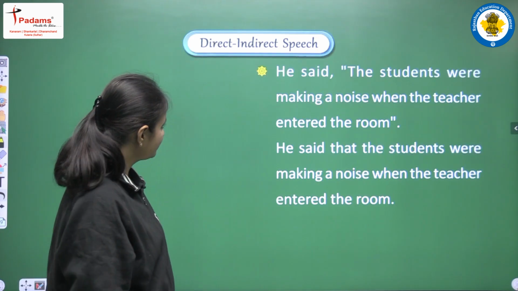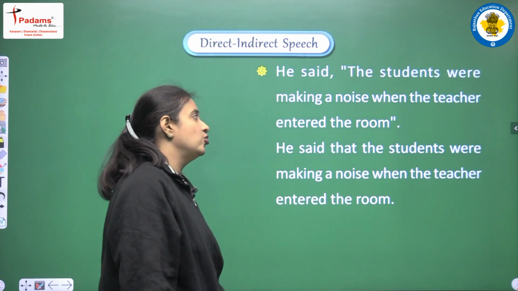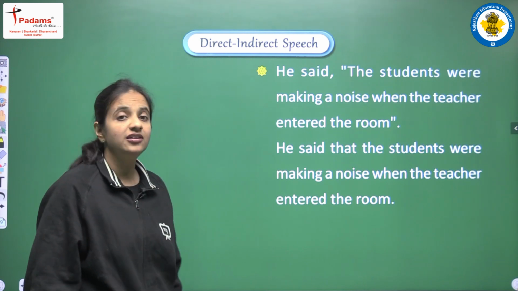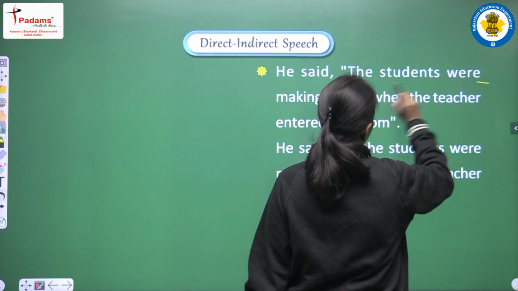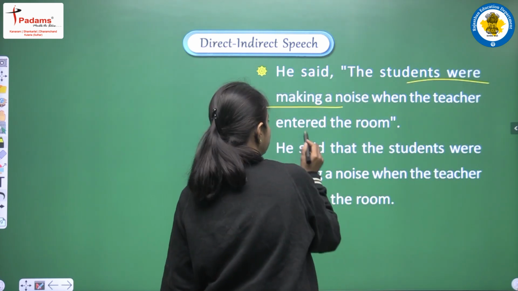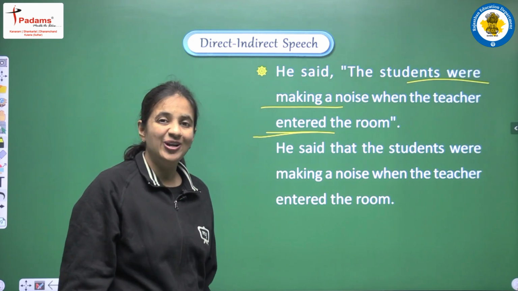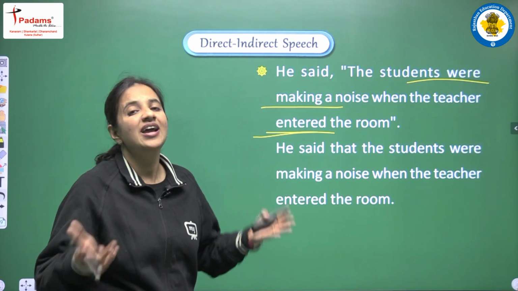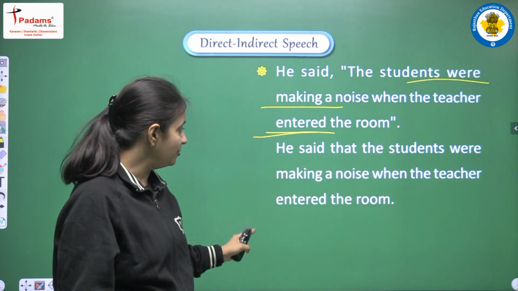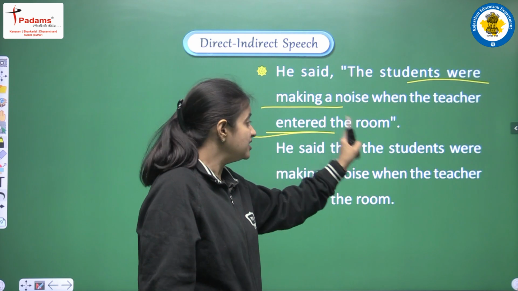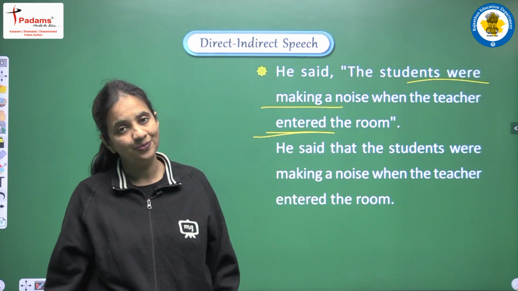Okay. More examples. He said the students were making a noise when the teacher entered the room. Again we are having two actions here. In the first action we are having past continuous tense, and in the second action we are having past simple tense. But again according to the rule we are just following the rule, and this is the reason we are not doing any changes in the tense. And the example will be, he said that the students were making a noise when the teacher entered the room.